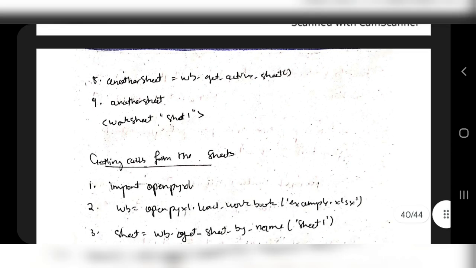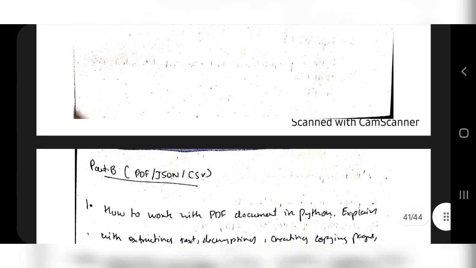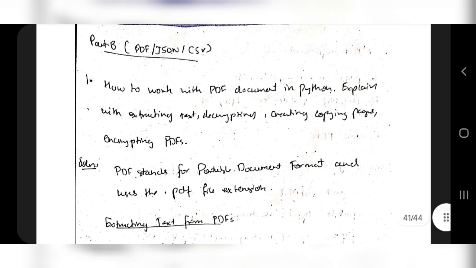Okay, and the next one is about getting the cells from the sheet. Yeah, this is what I was talking about, sheet A1 dot value, so you'll get the values as well. Okay, and coming to the next part, which is about the PDF and JSON CSV. Here we have the questions regarding PDF as well as JSON and CSV.